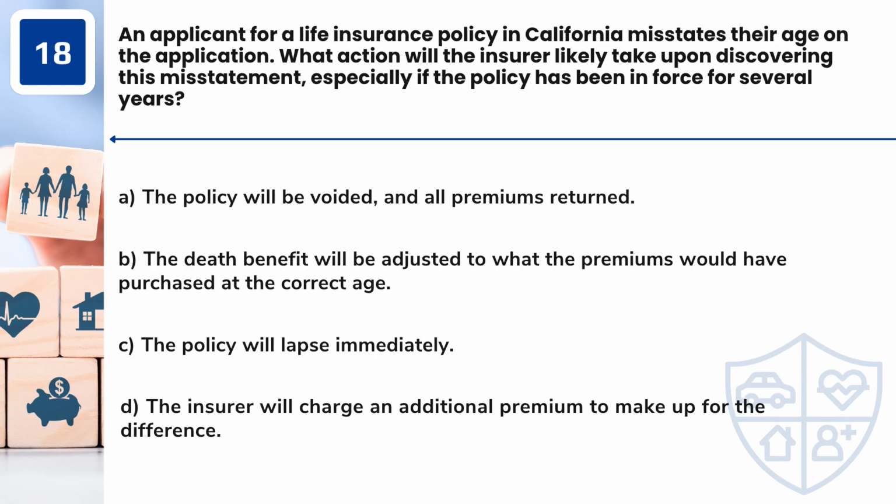Question 18. An applicant for a life insurance policy in California misstates their age on the application. What action will the insurer likely take upon discovering this misstatement, especially if the policy has been in force for several years? A. The policy will be voided, and all premiums returned. B. The death benefit will be adjusted to what the premiums would have purchased at the correct age. C. The policy will lapse immediately. D. The insurer will charge an additional premium to make up for the difference.